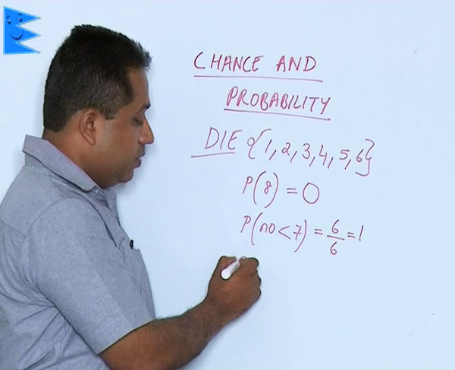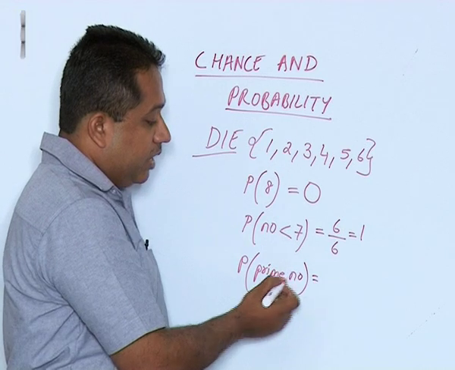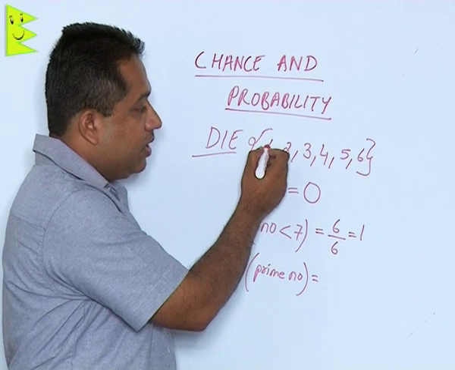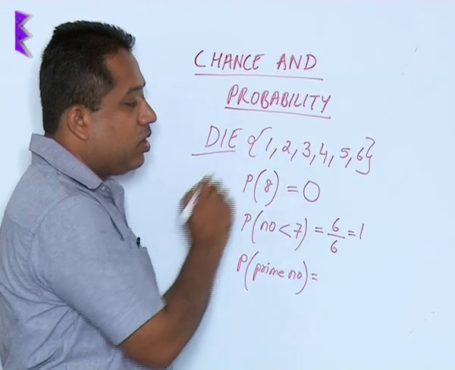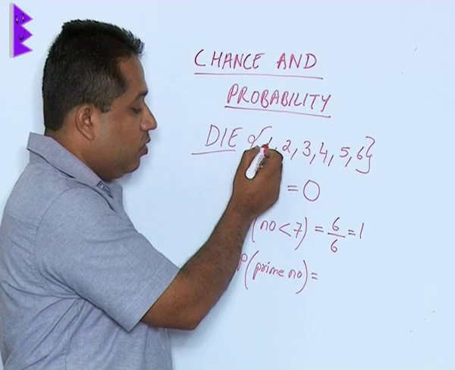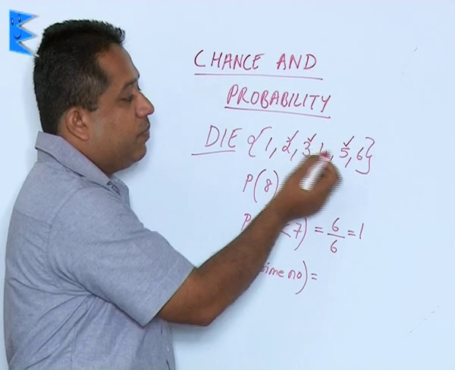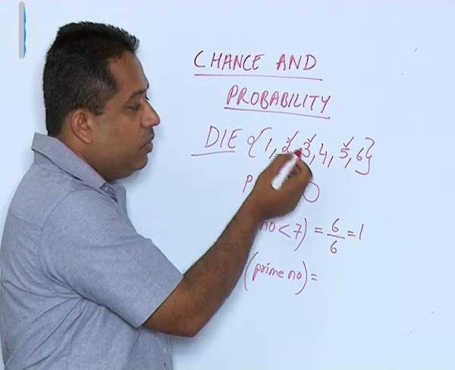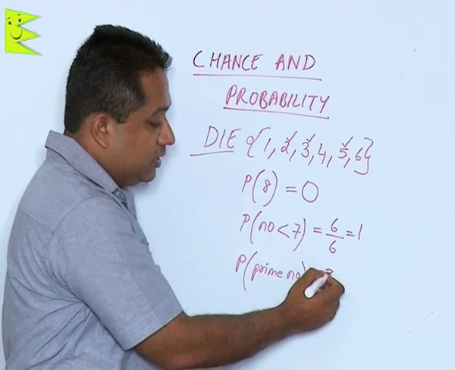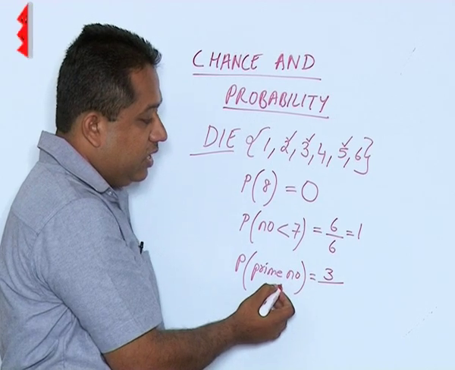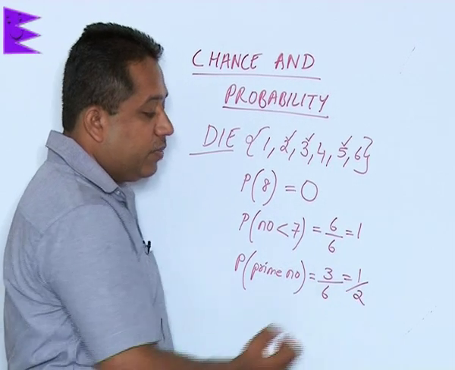We can be asked what is the probability of getting a prime number when we throw a die. Now, this is a tricky question because some people confuse 1 as a prime number. Now, 1 is to be noted as neither a prime number nor a composite number. So, we will not include 1 as prime. So, the prime numbers here are 2, 3 and 5. Prime numbers are numbers which are divisible only by itself and 1. So, there are 3 numbers in this case satisfying us, that is the favorable outcome is 3 and the total outcomes is 6. So, we get the probability of a prime number as 1 by 2.